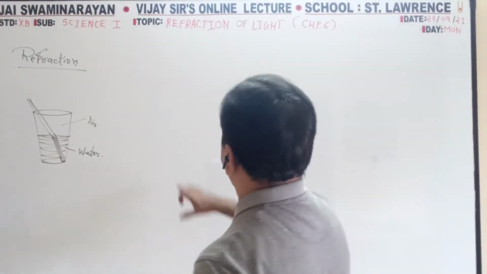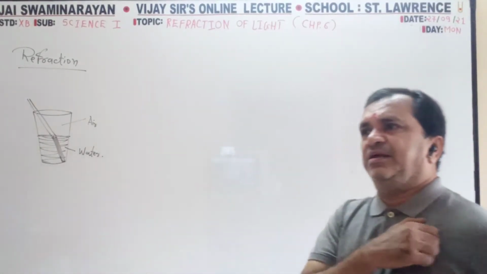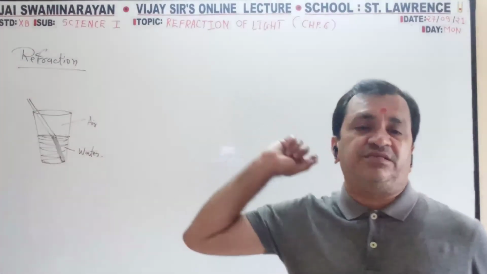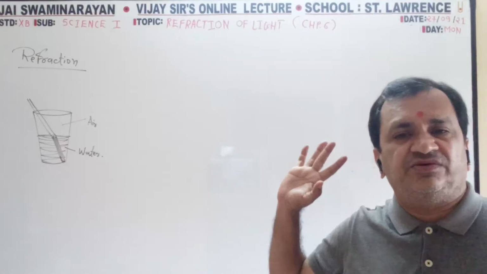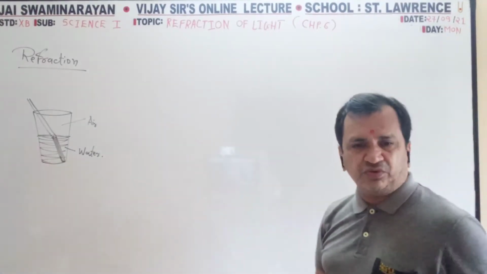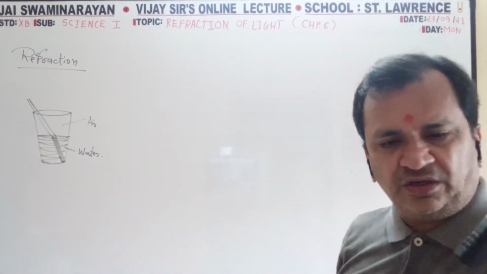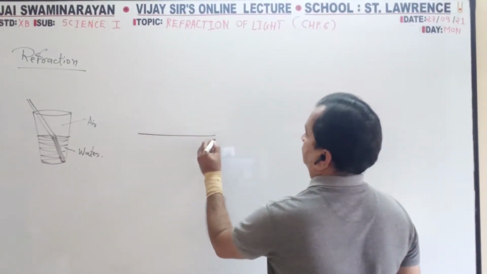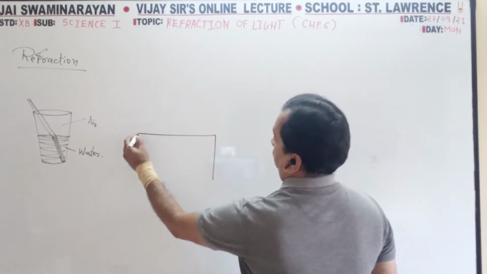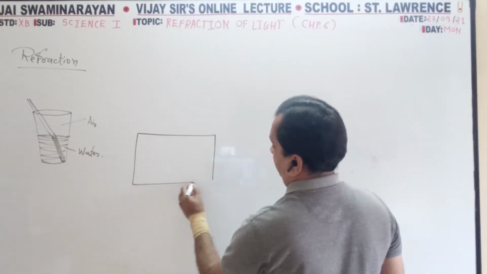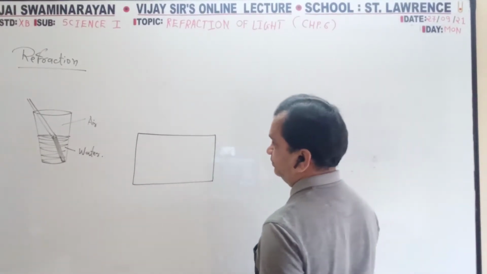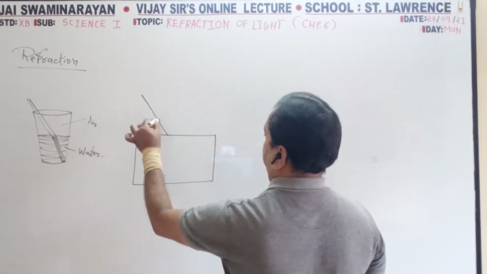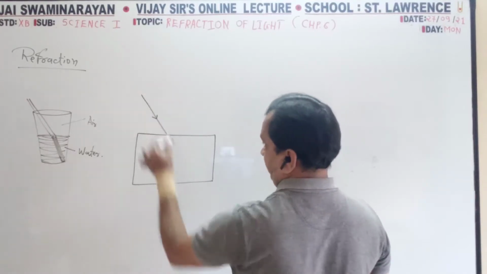Now, a very important experiment, a very important diagram, a very important question for the SSC board, which they will ask from this diagram. This is the most important topic of this chapter. This is a glass cube. Only the front side I am showing. This is the incident ray. The ray of light entered.